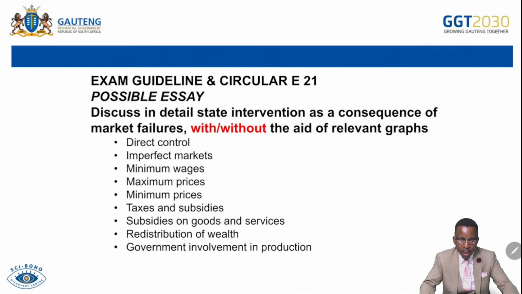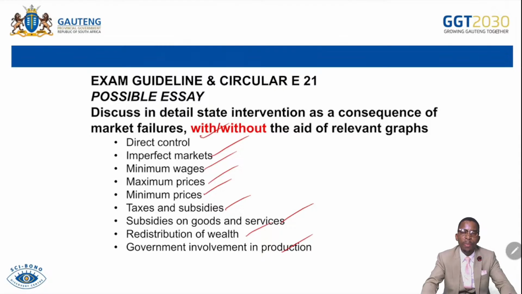Exam guideline and circular E21: a possible essay discussing detailed state intervention as a consequence of market failure, with or without graphs. So this essay can come in two ways. They can say without graphs, discuss consequences of market failure, or they can say with the aid of graphs, discuss. So there are two ways of answering. So we have direct control, imperfect markets, minimum wage, maximum price, taxes and subsidies, and then also subsidies on goods and services, income redistribution, as well as government involvement in production. These will be discussed in this presentation right now.